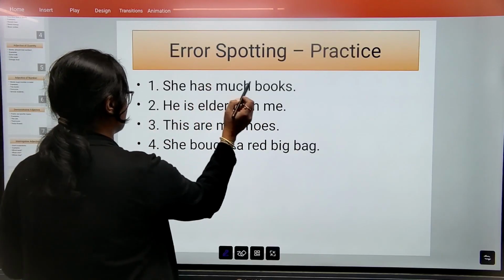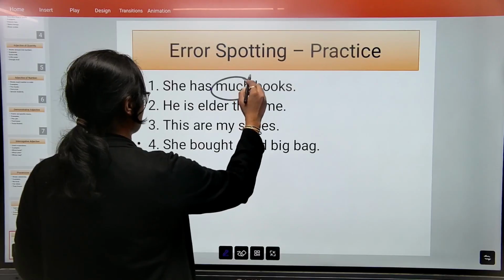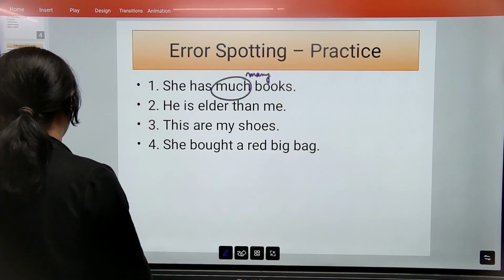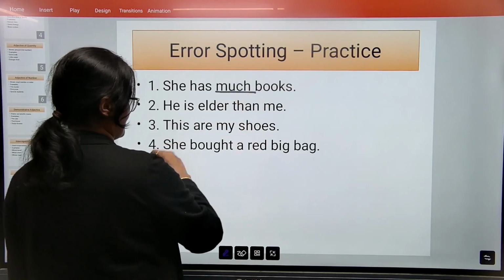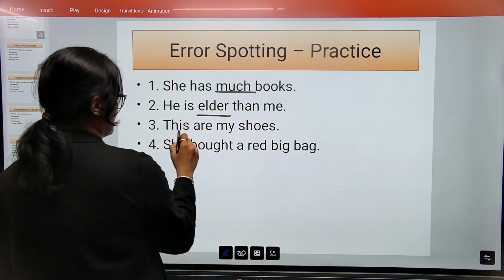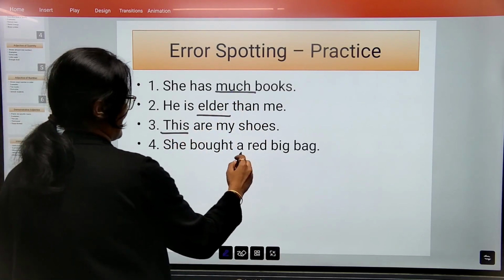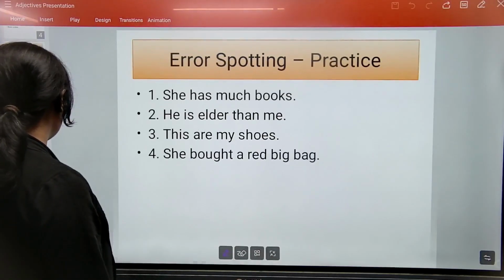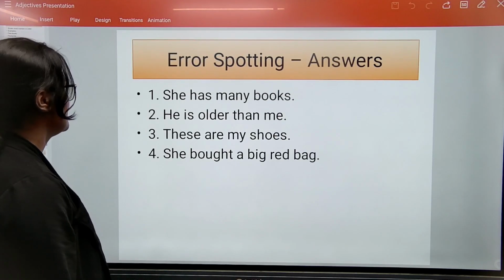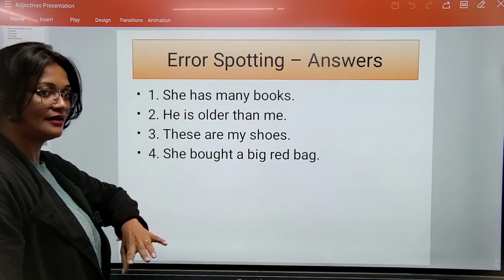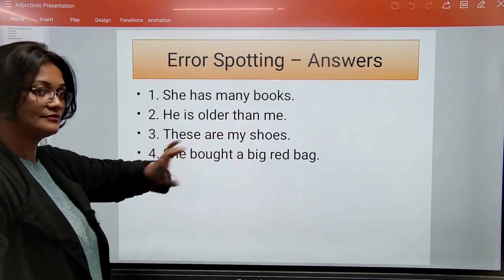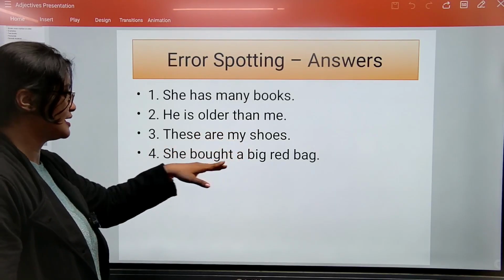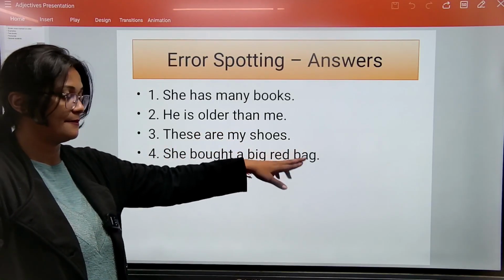So यहाँ पे this is replaced by many. This is the error. Here this is the error. And this is the error. So we can find out the answers in the next page. She has many books. Yeah. He is older than me. Okay. These are my shoes. These are plural. That's why shoes. She bought a big red bag.